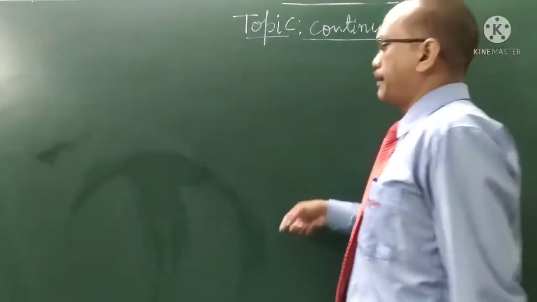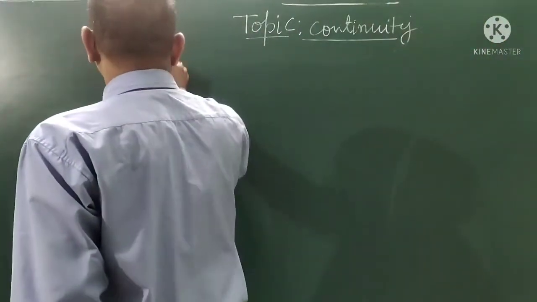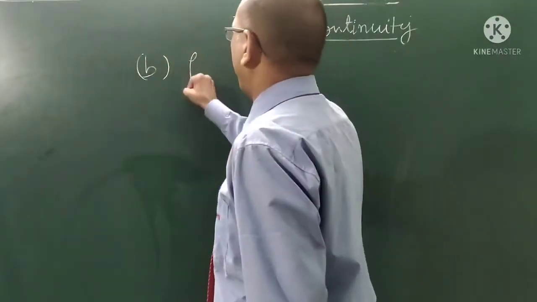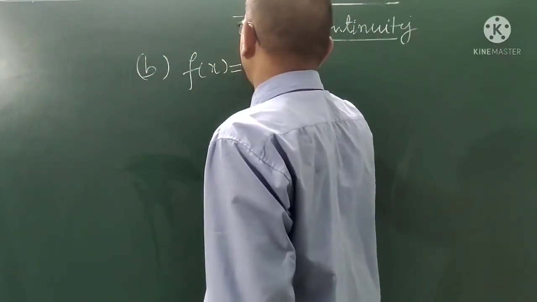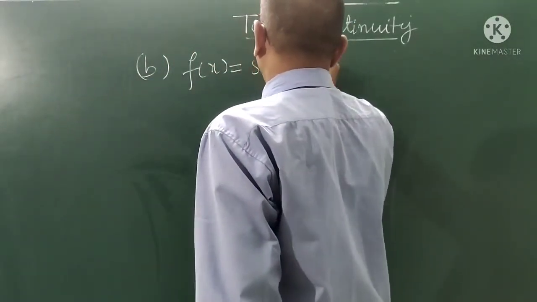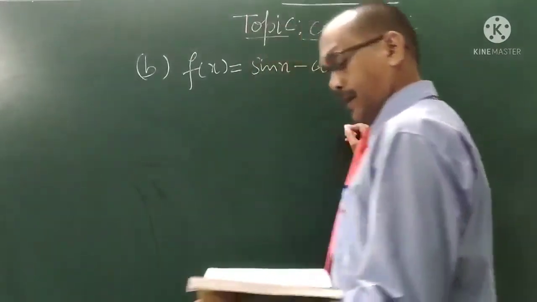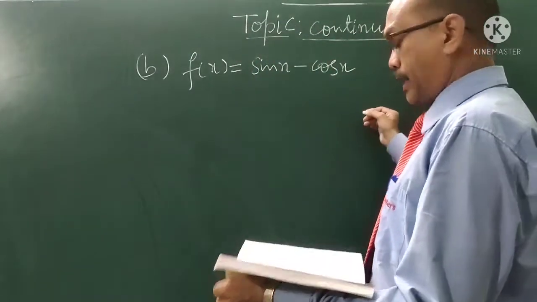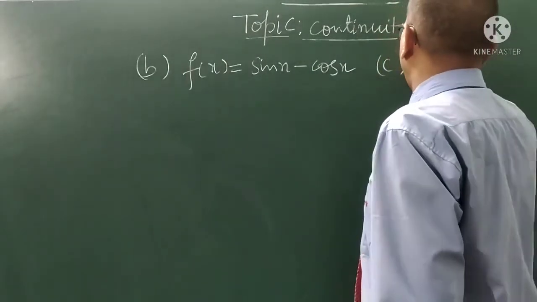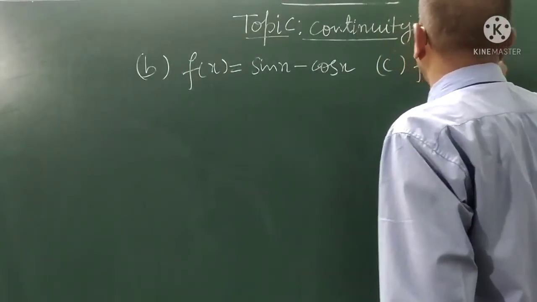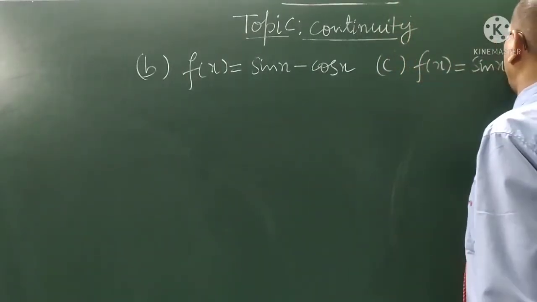Now the B part and C part. In the B part, f(x) is equal to sin x minus cos x, and in the C part, f(x) equal to sin x into cos x.